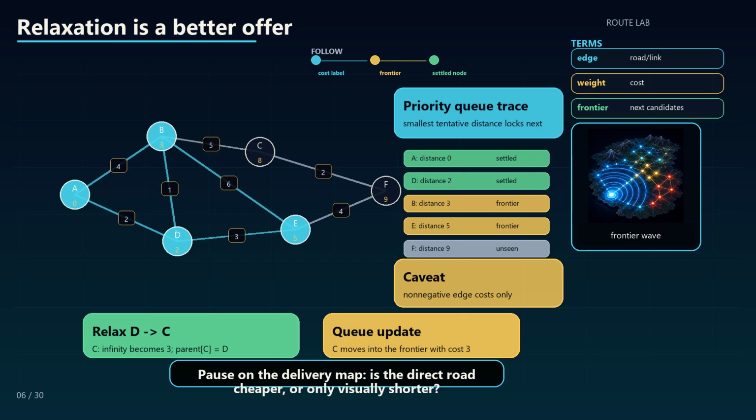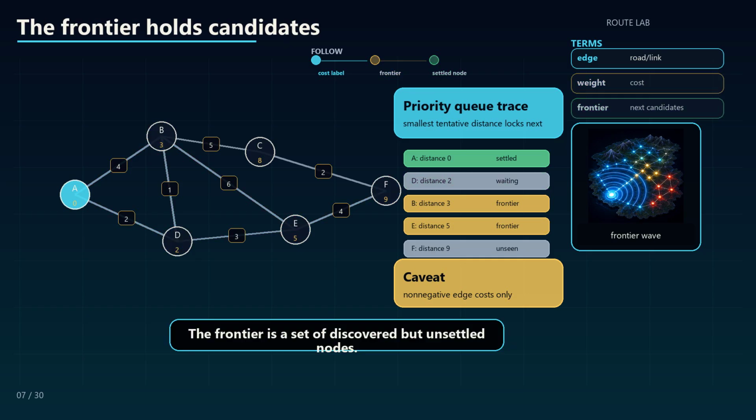Pause on the delivery map: is the direct road cheaper, or only visually shorter? The useful feeling here is doubt: has this number earned certainty yet? The frontier is a set of discovered but unsettled nodes. It is not random weighting, it is the edge of what the algorithm currently knows.